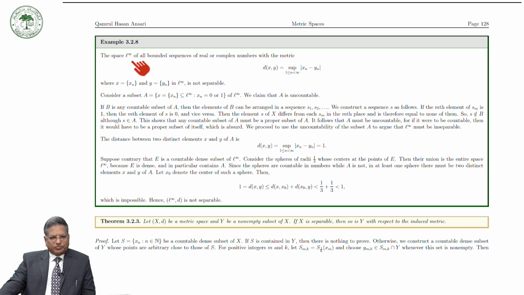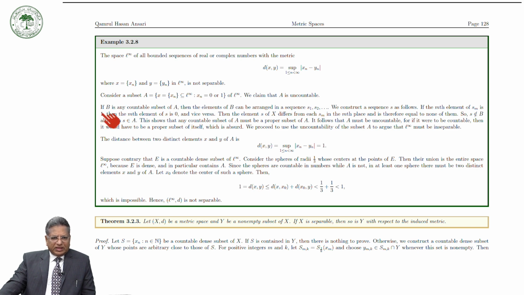Okay. So what will we prove? We will prove that if there is a countable dense subset of L infinity, then we will have a contradiction. So for that we consider a subset A of L infinity such that the entries of the sequences xn are equal to 0 or 1, and therefore of course all these sequences are bounded, because the entries are 0 and 1. Okay, now we claim that A is uncountable. So this kind of set is uncountable.